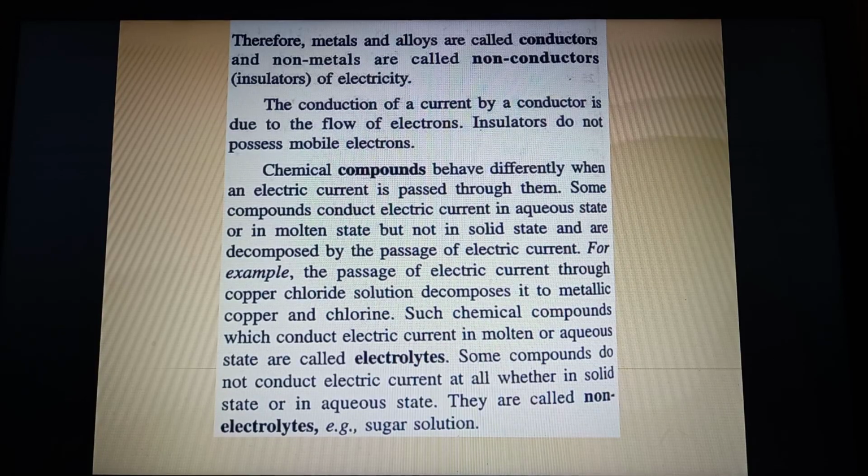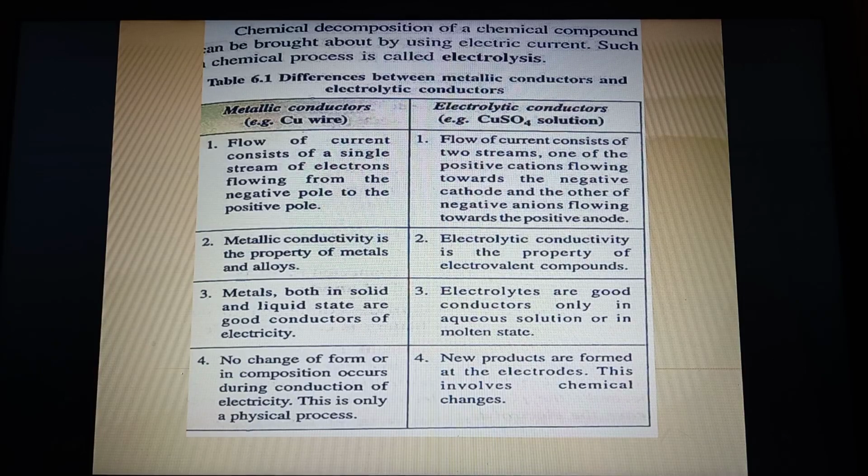And the compounds which do not conduct electric current, why? Because they don't have free mobile ions. That is the reason they do not allow electric current to flow. So you will ask that if they don't have ions, what do they have? They do not have ions, but they have molecules. That is why they are called non-electrolytes. Example, sugar solution.